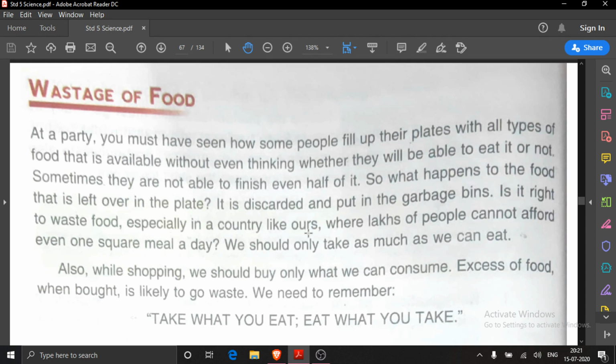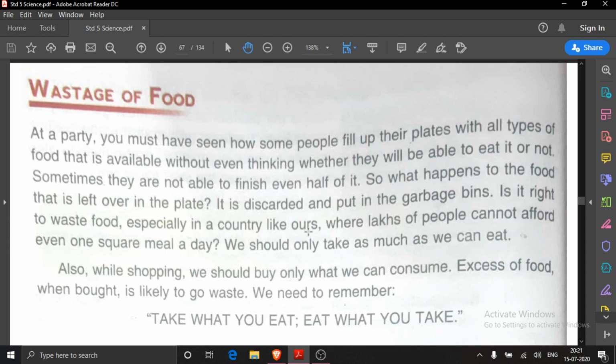Our country, India, is a poor country where lakhs of people cannot afford even one square meal a day. Means even two times they can't, one time also they cannot afford to eat. And in this country where the people are not able to get a meal every day, we are throwing it. Is it good? No, it is not good.